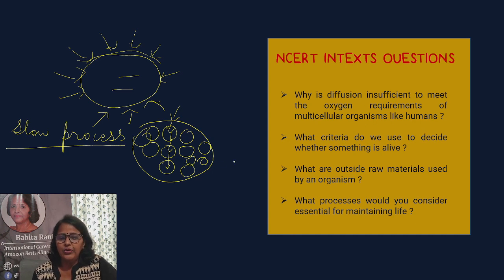What criteria do we use to decide whether something is alive? Two things that we discussed in the last slide: one was growth and the other is movement.